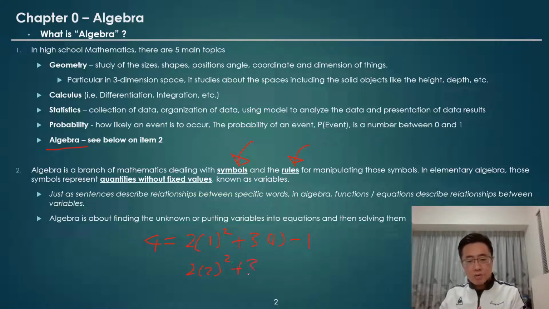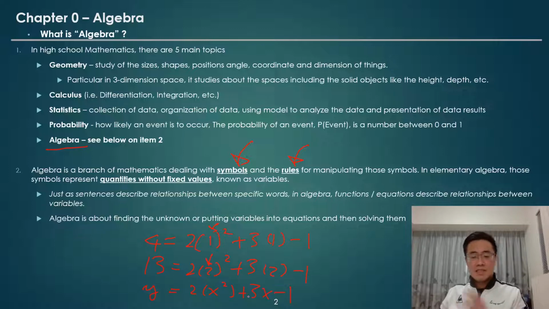Say for example, we have the expression here. The result of this expression you can calculate immediately, which is equal to 13, right? Now, this is a key part of algebra. We want to replace the fixed values 1 and 2 by a symbol called x. So now we have the expression 2x to the power 2 plus 3x minus 1, and on the left hand side we have the variable y to replace the fixed value 4 or 13.